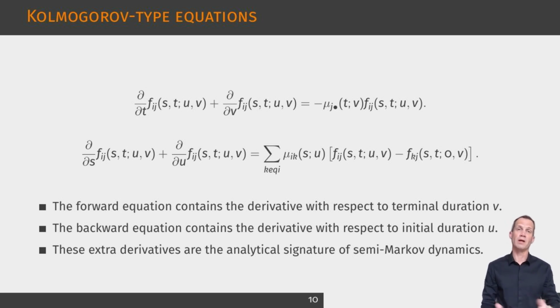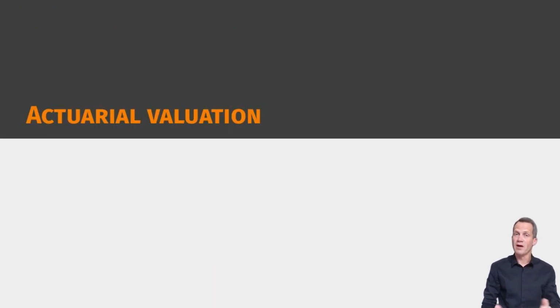They show why classical Markov differential equations are not sufficient when duration matters. In practice, these equations provide the basis for numerical computation of transition densities and probabilities, although the chapter also presents an iterative representation based on a fixed number of transitions under non-explosion conditions. The probabilistic construction now becomes an actuarial valuation framework.